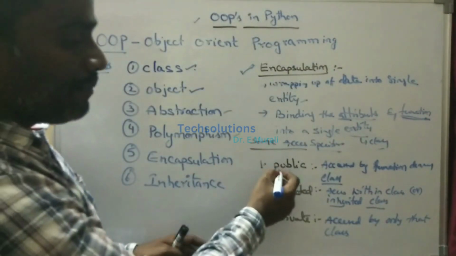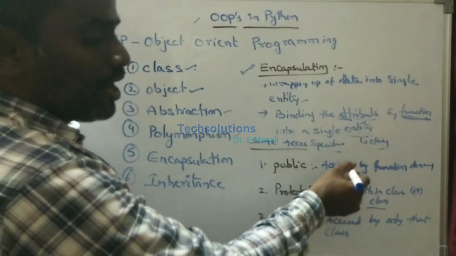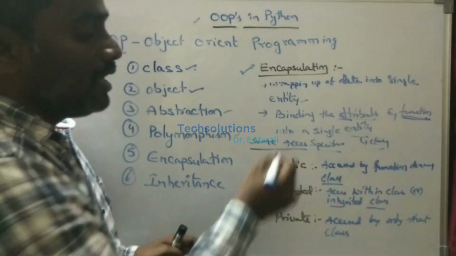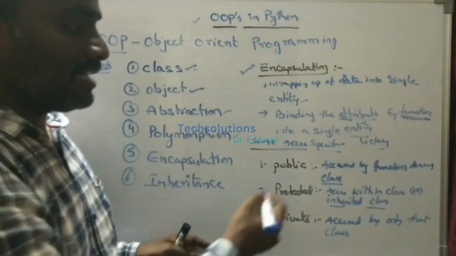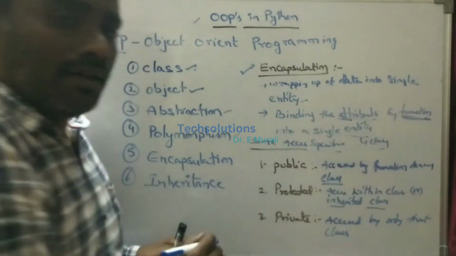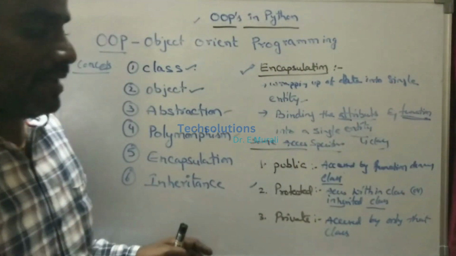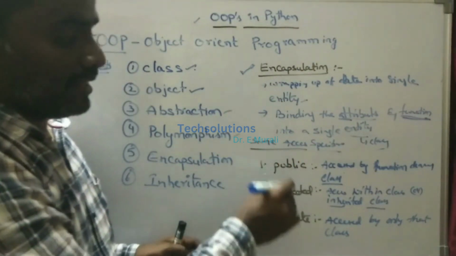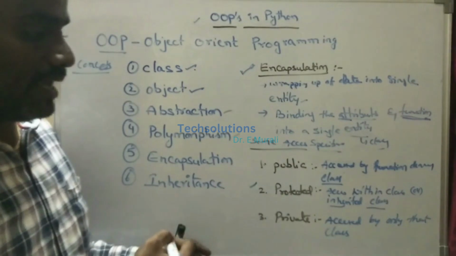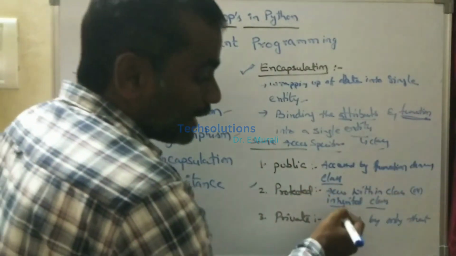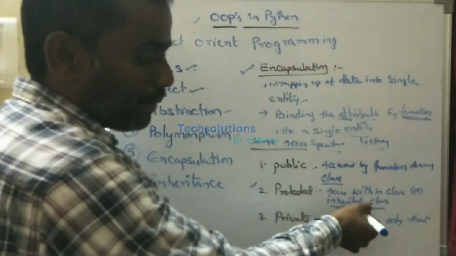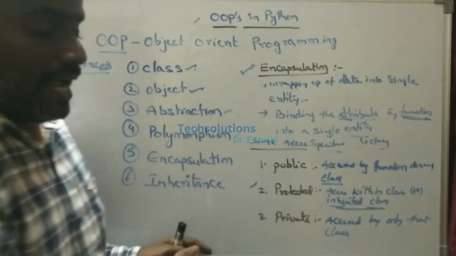Clear? What is meant by public? It means the functions or methods which you declare with the public access specifier. Those methods can be accessed by any class. Then what is meant by protected? If you declare a function or method with the protected access specifier, those methods can be accessed only within the class or an inherited class, if we acquire the properties from the parent class into the child class.